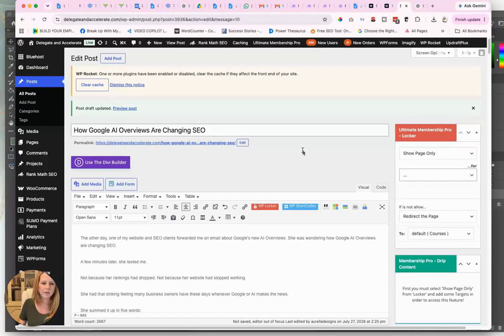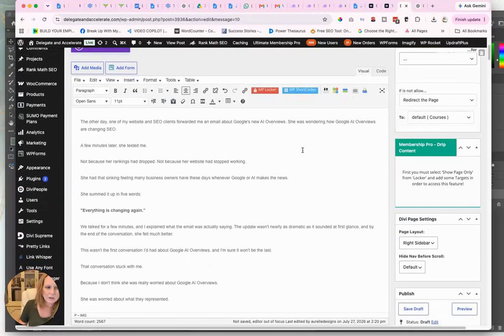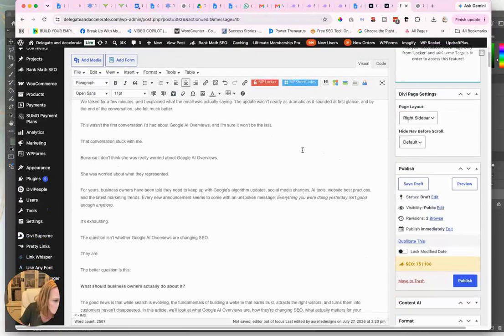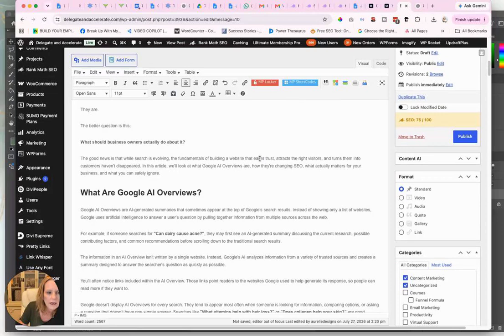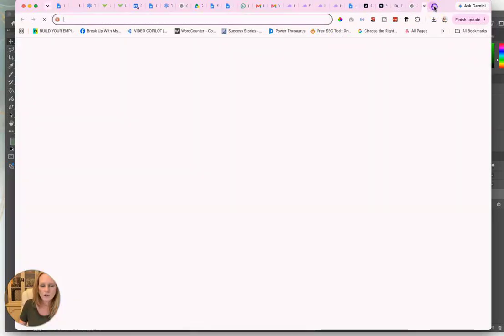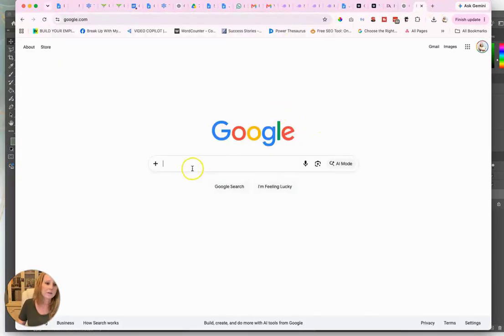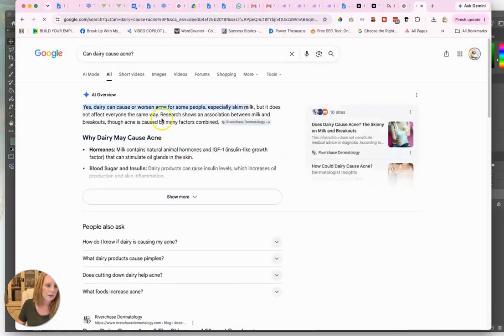So in a blog post like this, because it's so informational, I don't want to just have it be image. I might actually do some screenshots. This is about the AI overviews. So let's try this one. I just want to do a can dairy cause acne Google search and see if I get the AI overview so that I can screenshot that.